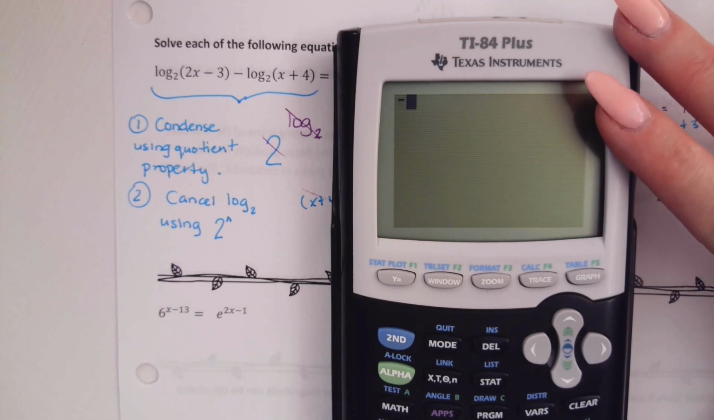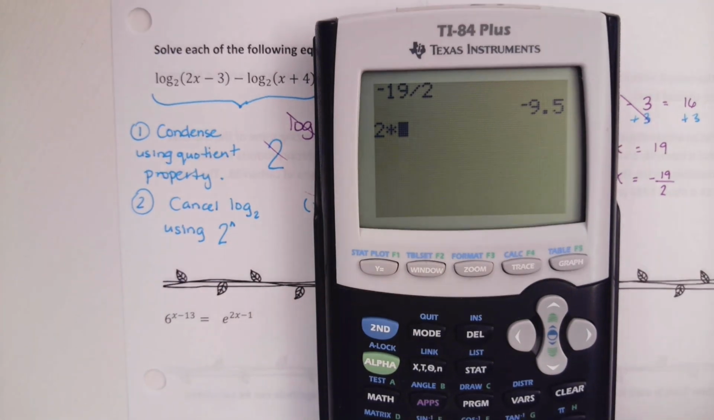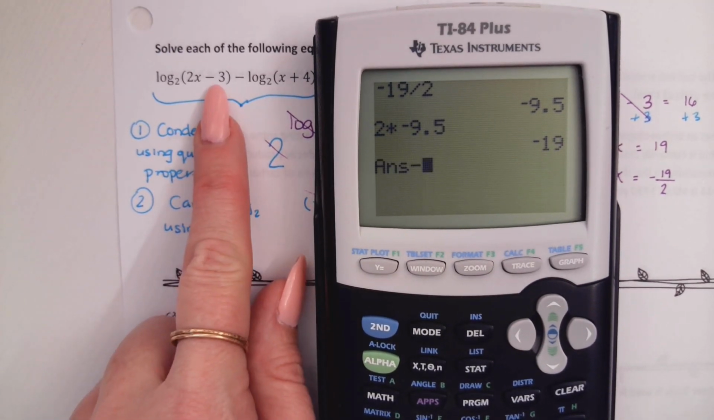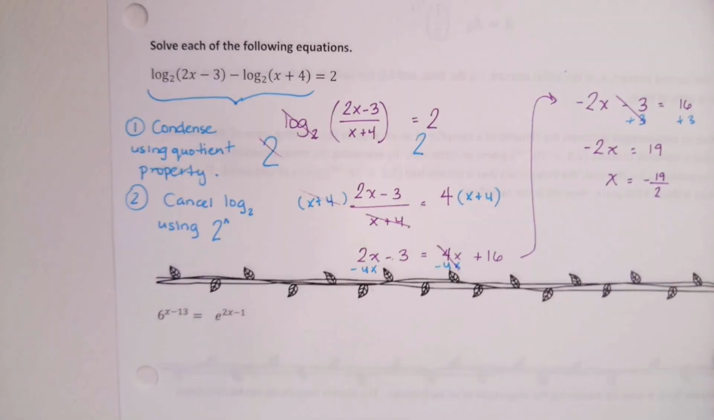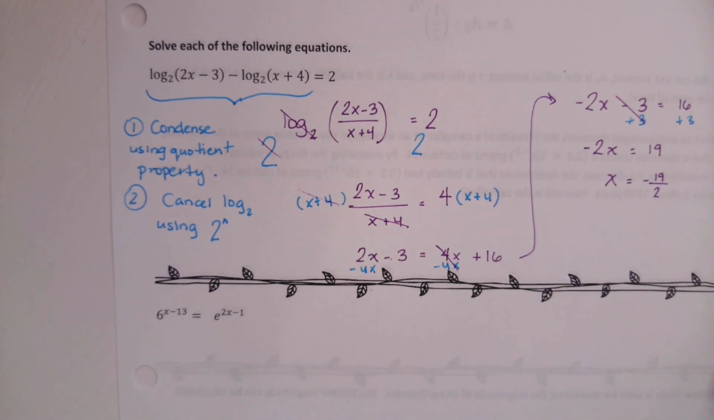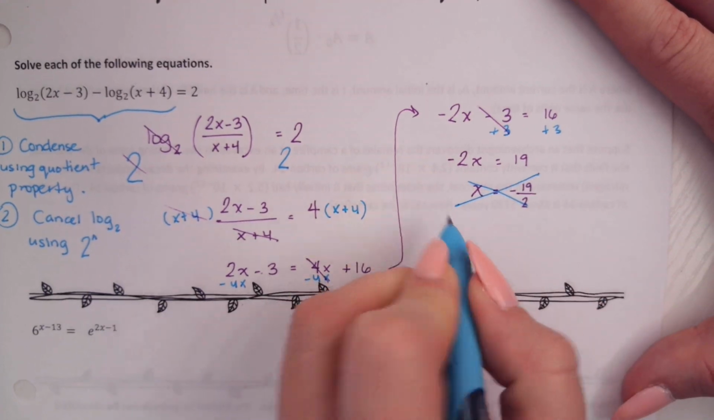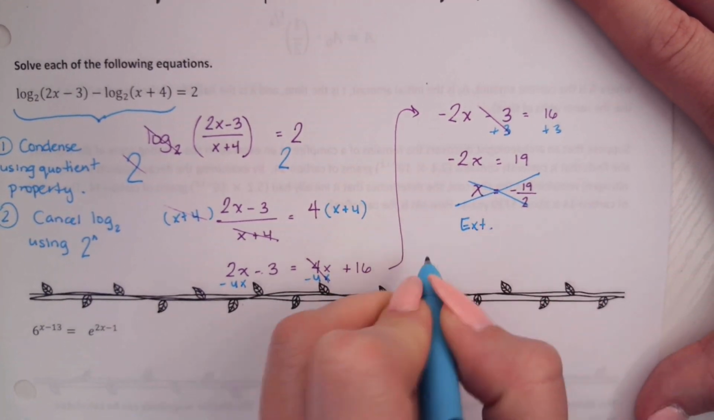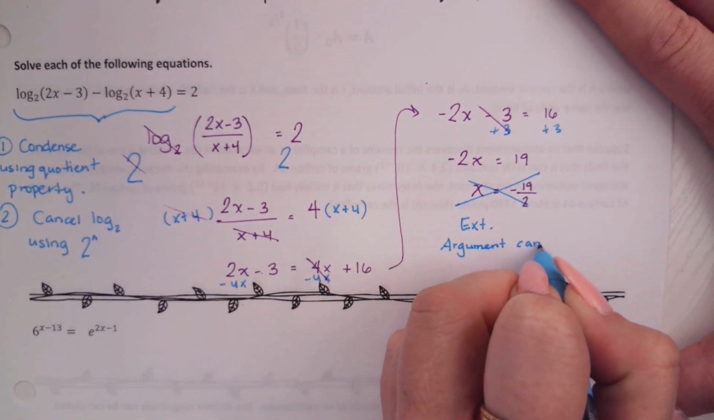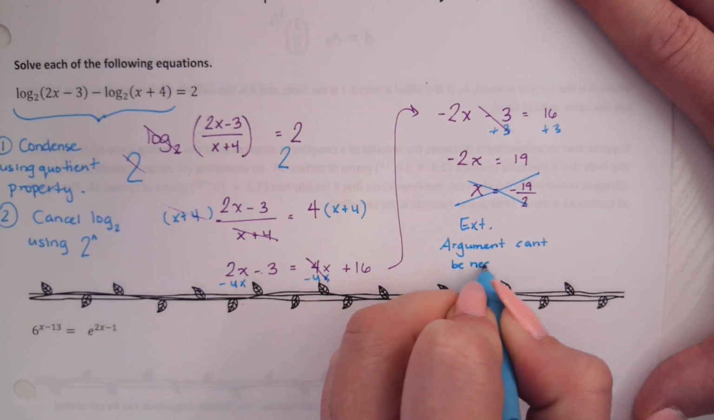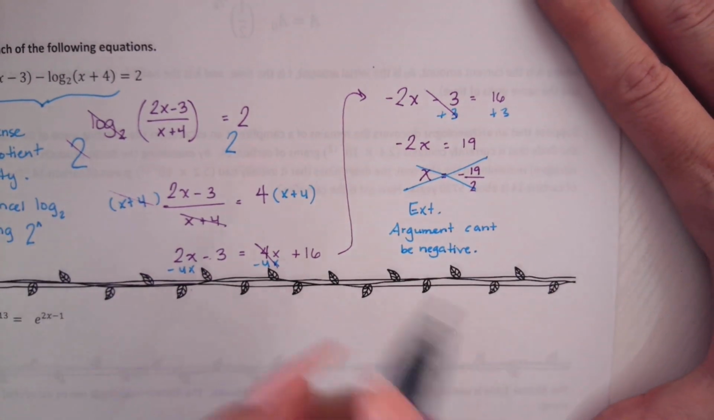What is negative 19 over 2? Negative 9.5. So on the first one, if I did 2 times negative 9.5 and then subtracted 3, is that going to make this argument negative? Yes. What does that mean? It's extraneous. It's not going to be defined because the argument of a log can't be negative. Cross that one out. Maybe make yourself a little note: argument can't be negative. What does that mean then? Yeah, this one has no solution. The one number we had didn't work.